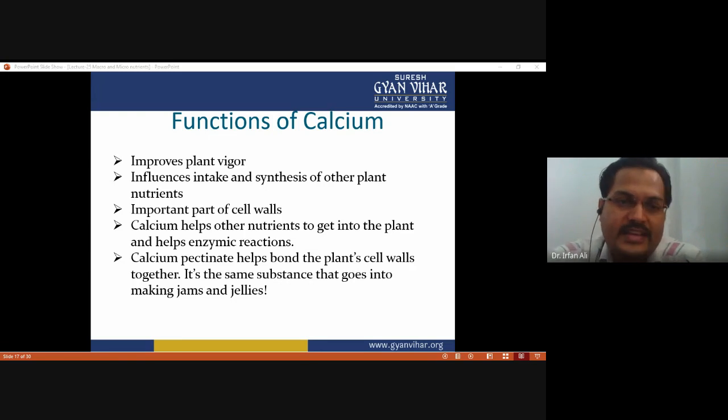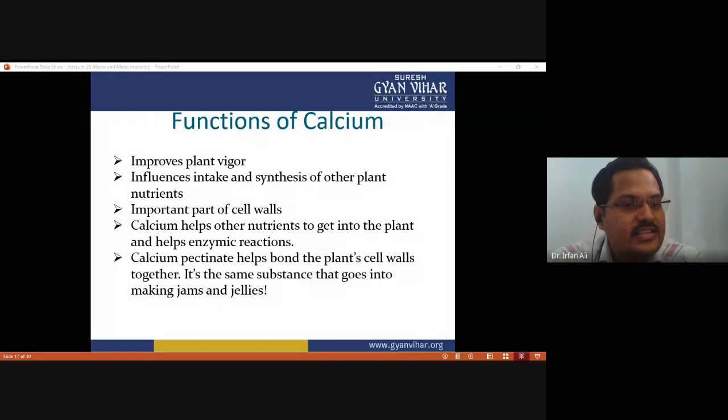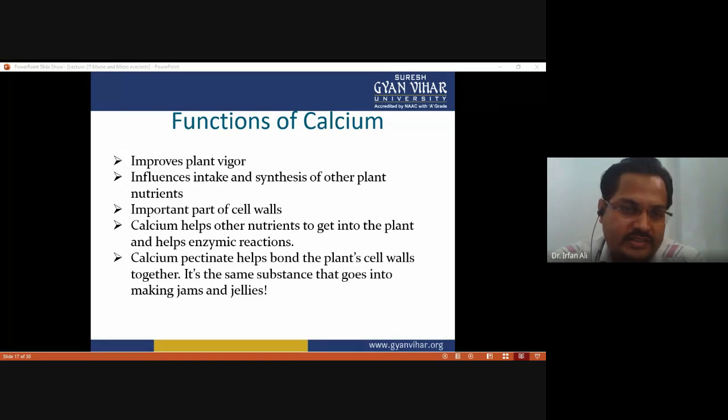Calcium is an important part of the cell wall, and it helps other nutrients get into the plant and helps enzymatic reactions, because for many reactions calcium acts as a cofactor, so that they can catalyze the biochemical reactions present in the biochemical pathway.